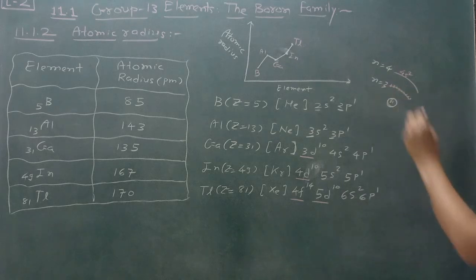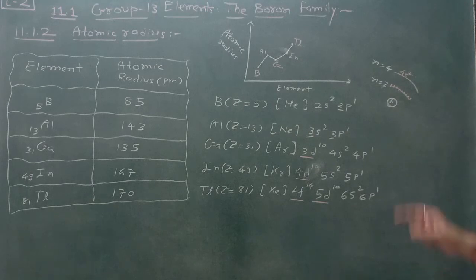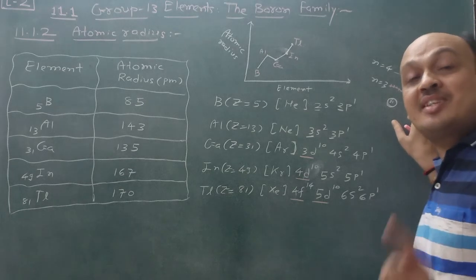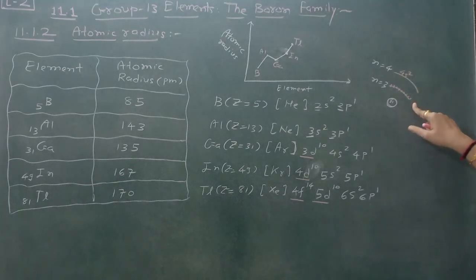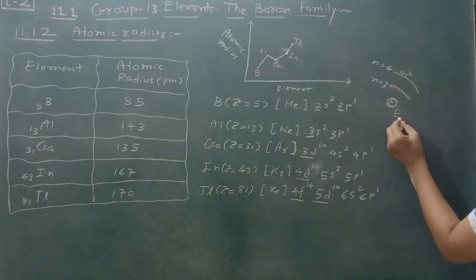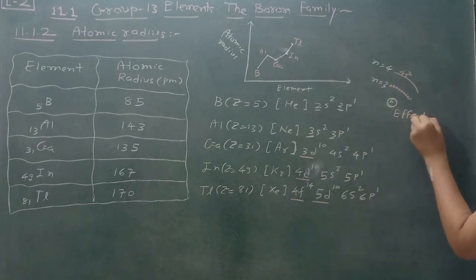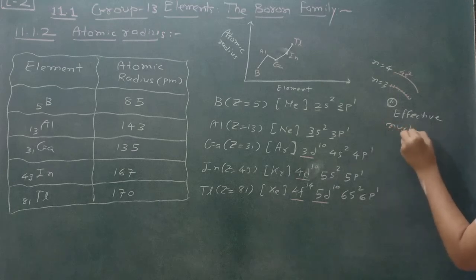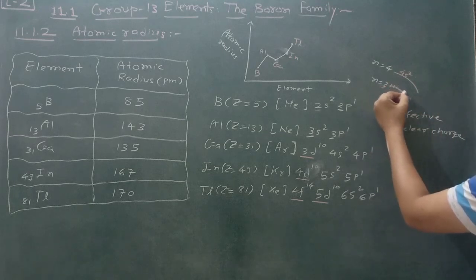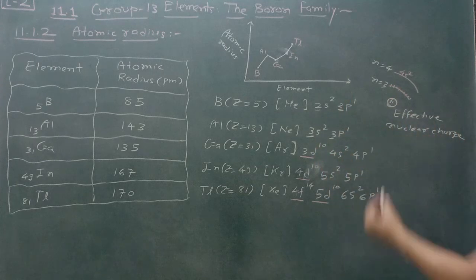Now see here. This 3d orbital contains less screening effect. What is the reason behind it? First understand what the meaning of screening effect is. Because in the nucleus the number of protons increases, that's why the effective nuclear charge also increases. And that's why we can say that the electrons in this 3d orbital are attracted towards the nucleus.